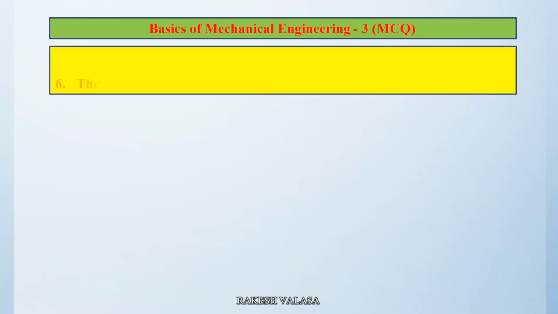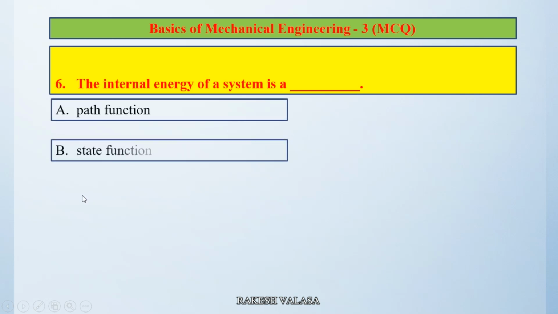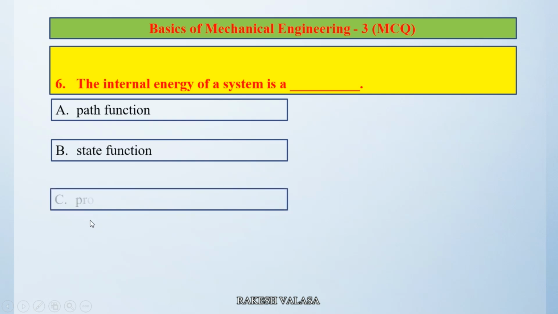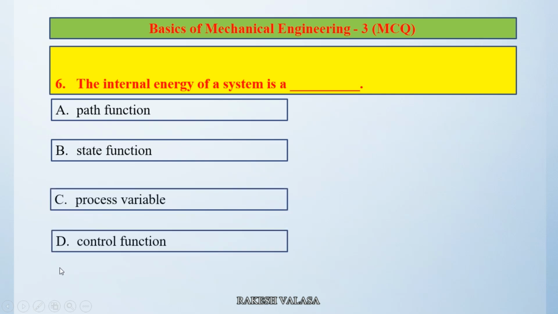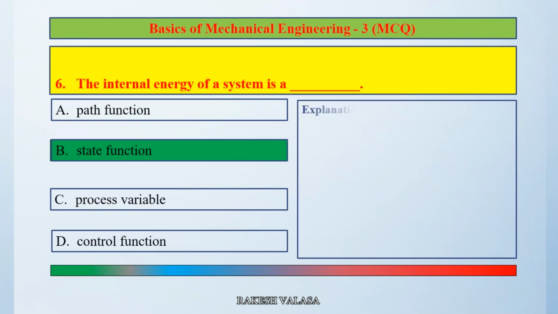Question number 6. The internal energy of a system is a dash. Option A, path function. Option B, state function. Option C, process variable. Option D, control function. The correct answer is option B, state function. Let us see the explanation.